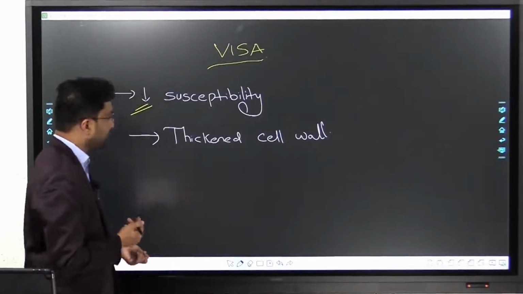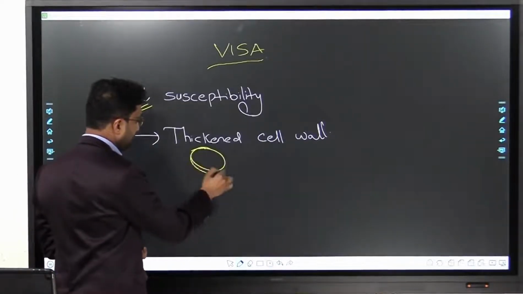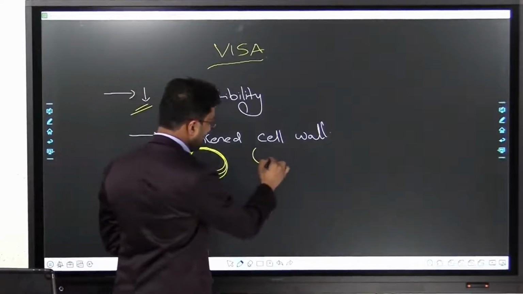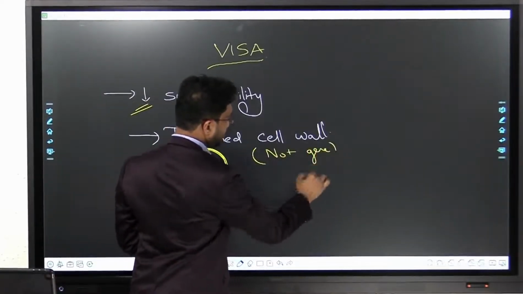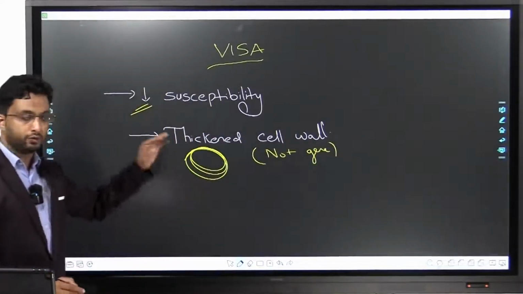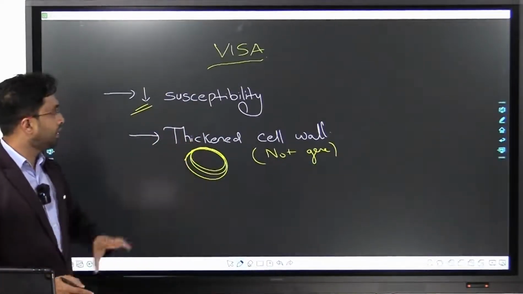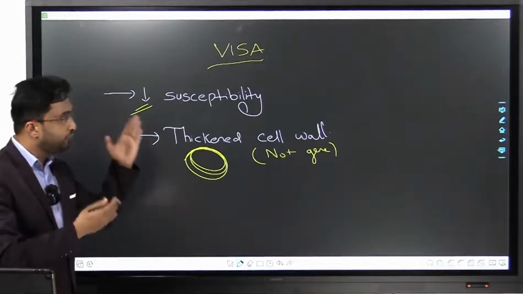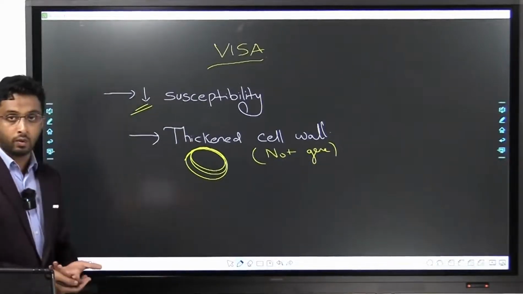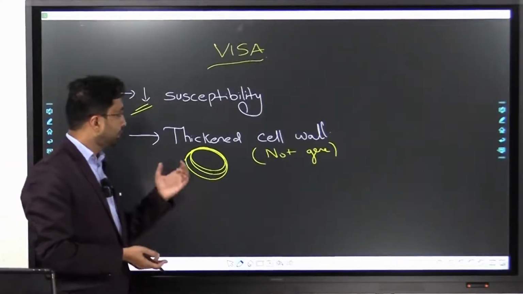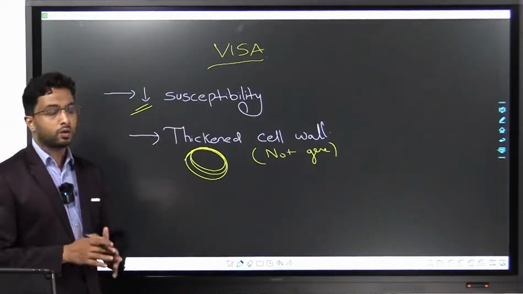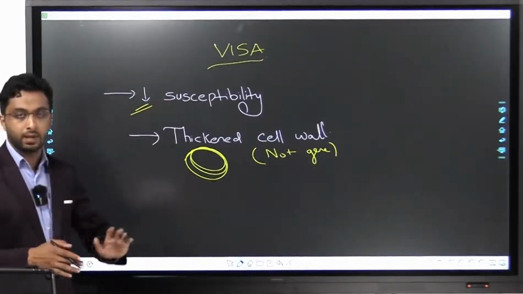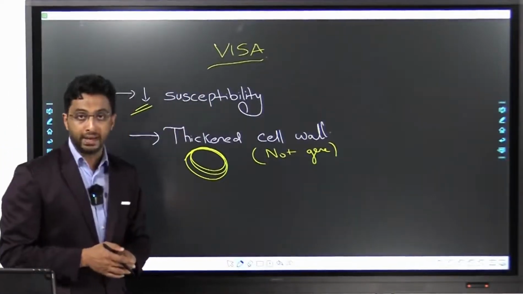This is because of thickening of the cell wall, and not due to any problem with genes. There is no gene transfer or anything like what we saw previously. It is just a thickening of the cell wall. They can ask you, VISA is due to thickening of the cell wall. And what is seen? Is resistance seen? No, decreased susceptibility to vancomycin is seen.